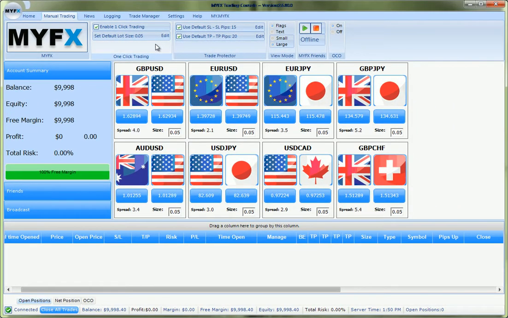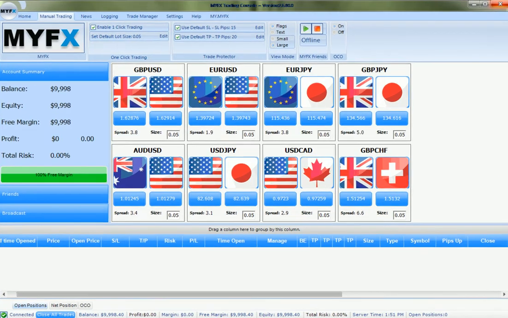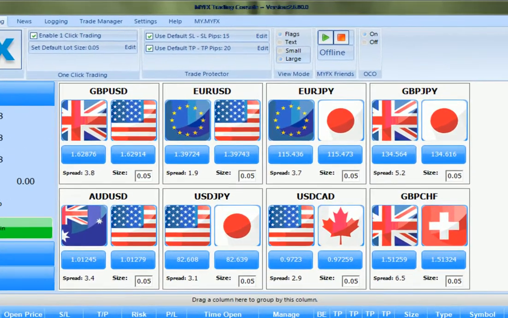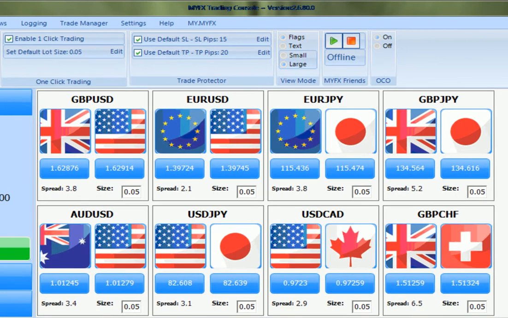When using the flag icon to enter our trade, the default stop-loss and take-profit settings will be automatically applied to our trade if we have selected to use the default settings by checking these boxes. The default settings can easily be changed at any time by clicking on Edit, then inputting the new value and clicking Save. Please remember to click on Save for the changes to take effect.